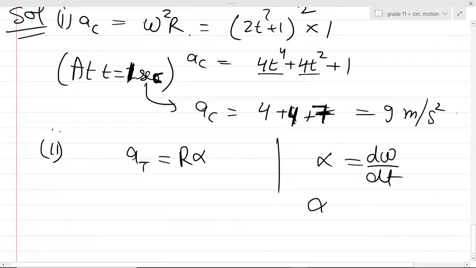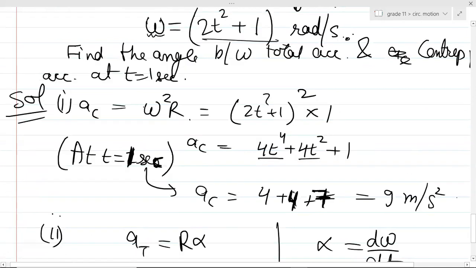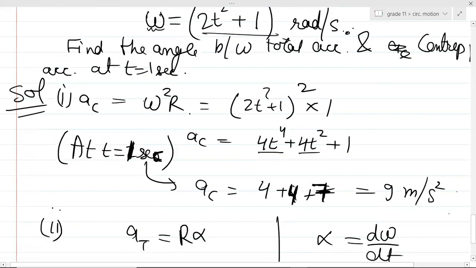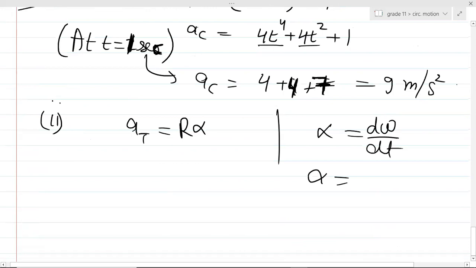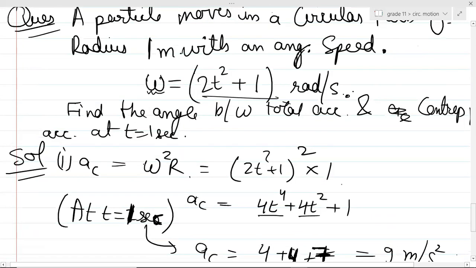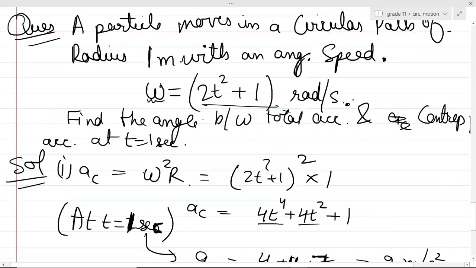Now alpha is basically d omega by dt. Can you differentiate this omega with respect to t? What is the differentiation of 2t square plus 1 with respect to time?